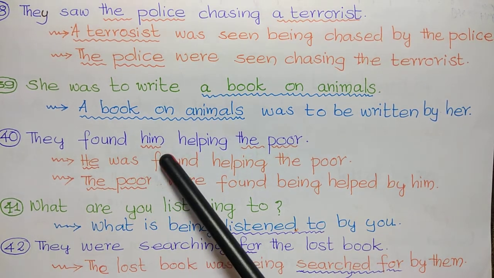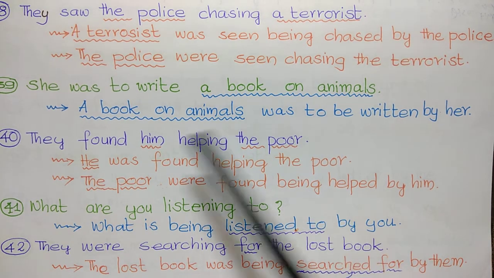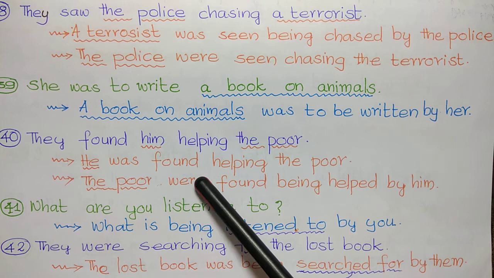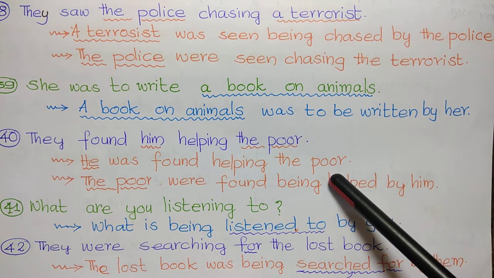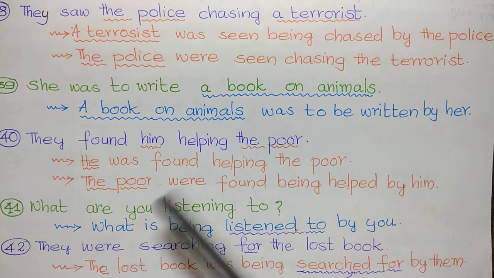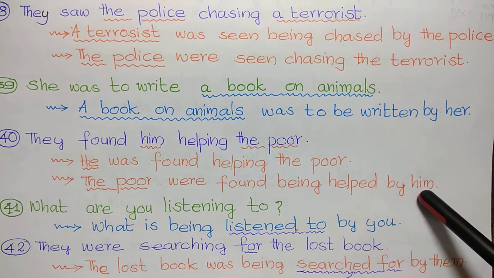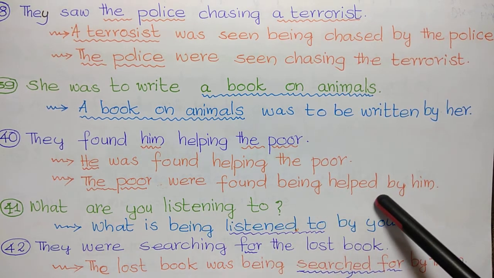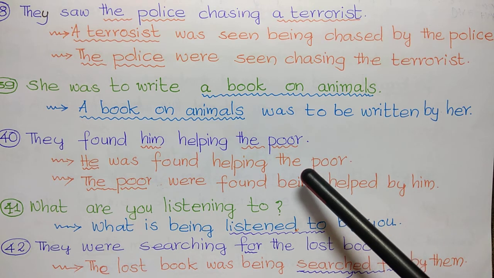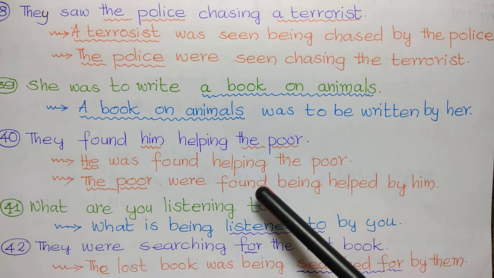Here also there are two objects, him, that is he, and the poor. First we take he. He was found helping the poor. That is right. Again, the poor. The poor were found being helped by him. Both are right. Whenever there are two objects in the same sentence, we can make passive using any of the objects.